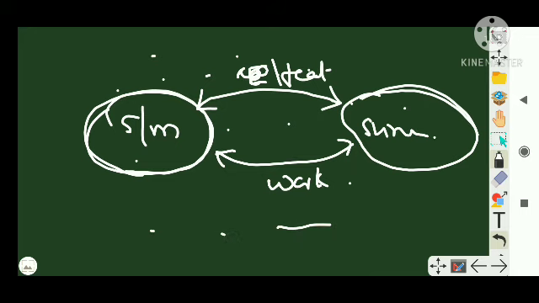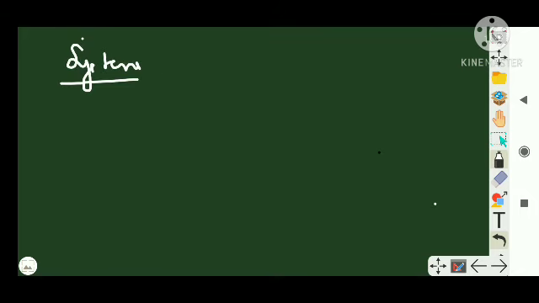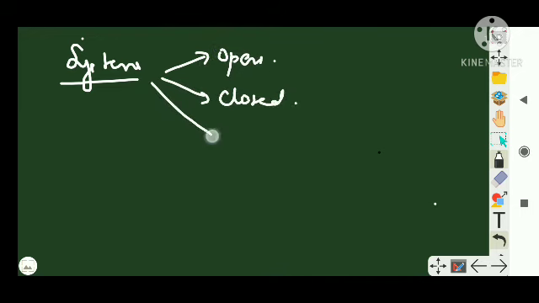Clear? So there are different types of systems. We are going to learn about systems in a little bit of detail. Systems have basically three types of classification. One is the open system, then the closed system, and the third one is the isolated system. So mainly there are three types of systems we have to learn: open system, closed system and isolated system.